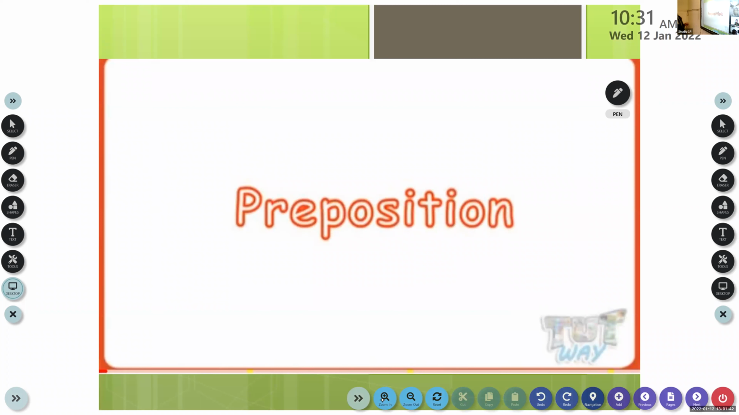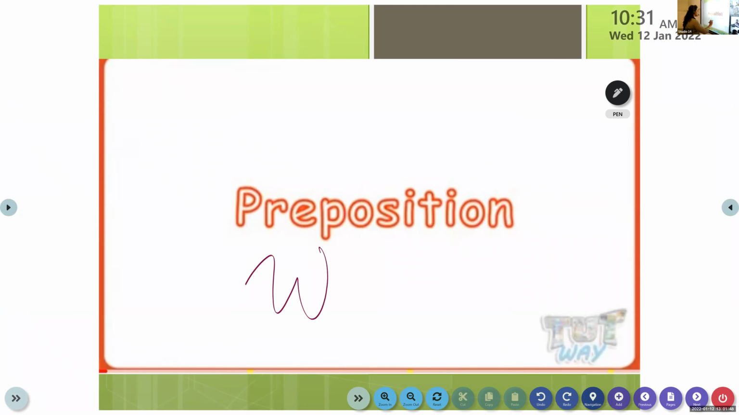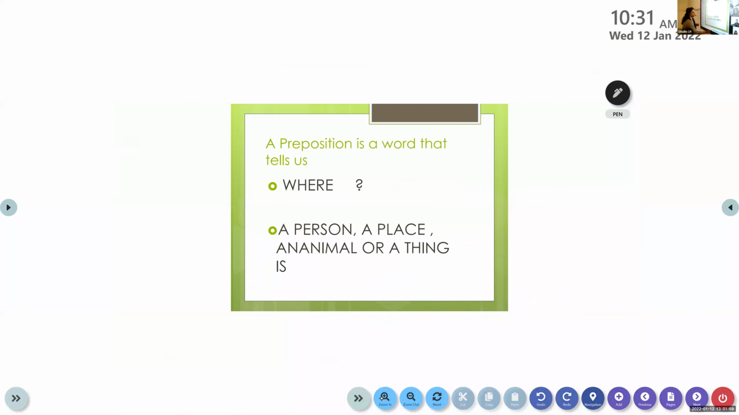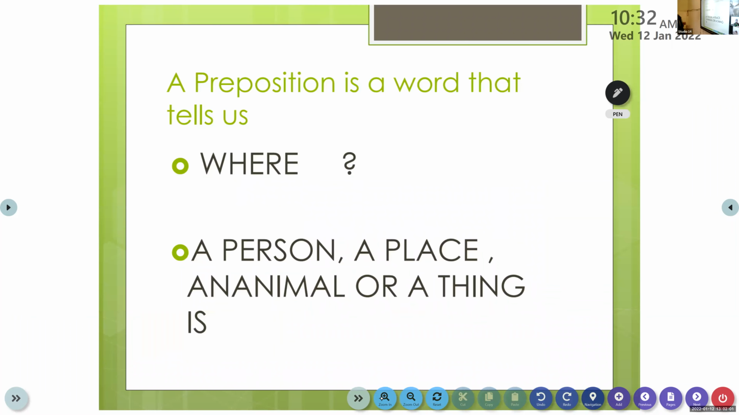So we are on the topic preposition. Okay. So we are in worksheet 22. So I wanted all of you to keep your workbook open. Worksheet 22 and page number is 39. Okay. So all of you, please have a look at it. Okay, I hope the slide is very clear to all of you.